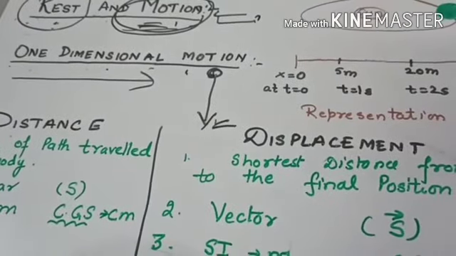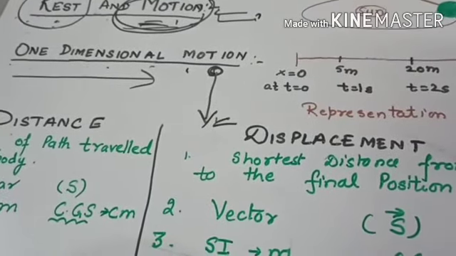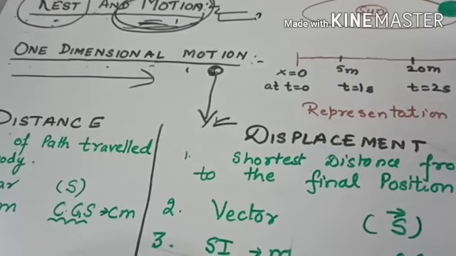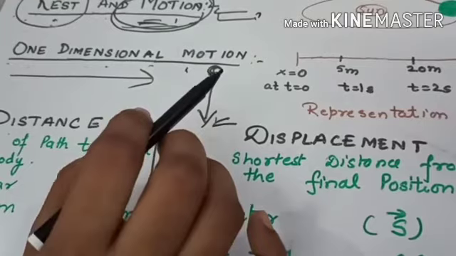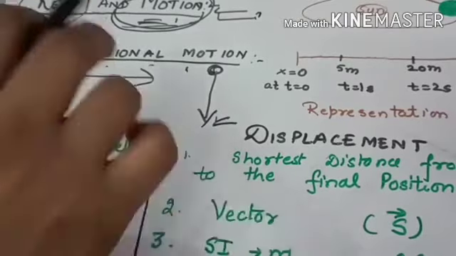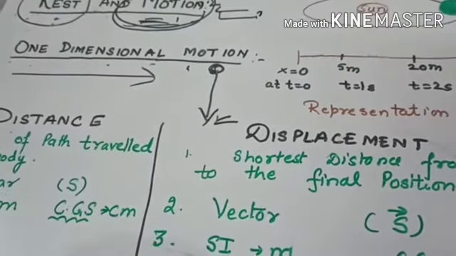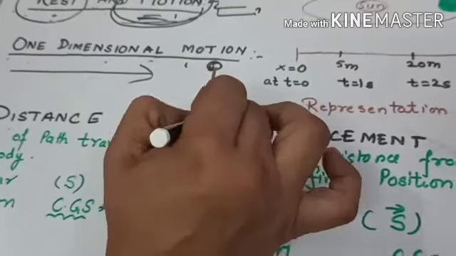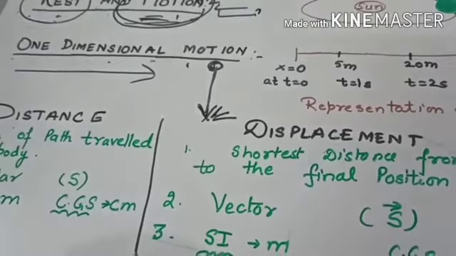Now how will you represent one-dimensional motion? To represent one-dimensional motion, let us consider an example. Suppose the position of a pebble is measured from its starting position, falling freely vertically downward at different instants.